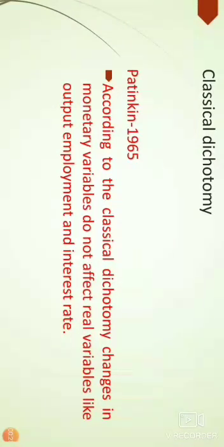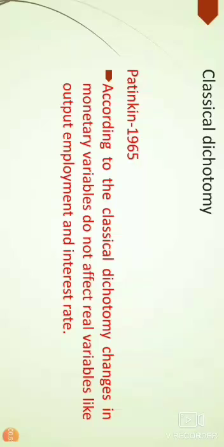What is classical dichotomy? Classical dichotomy is the term related to the idea that any change in monetary variables does not affect real variables in the economy, and this relation was introduced by Patinkin in the year 1965.